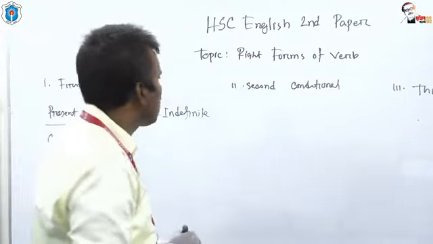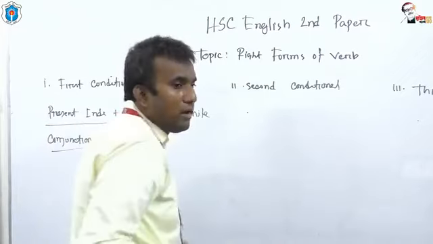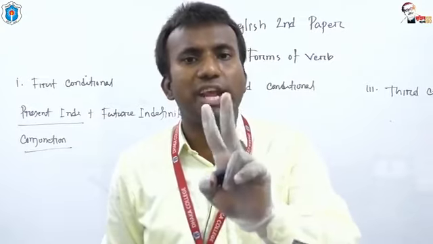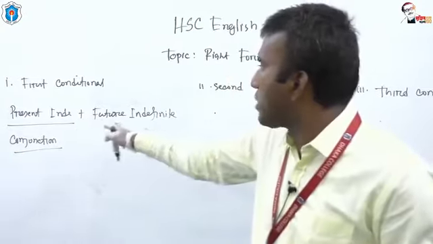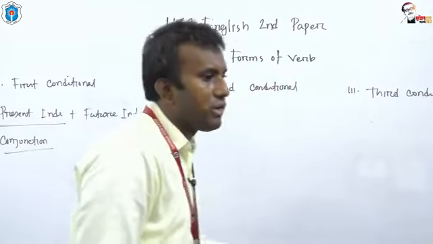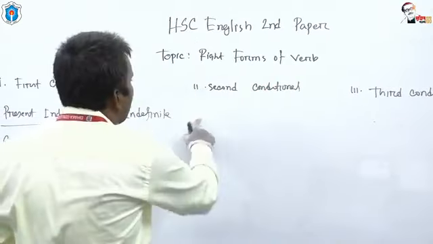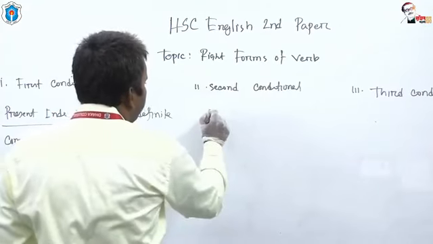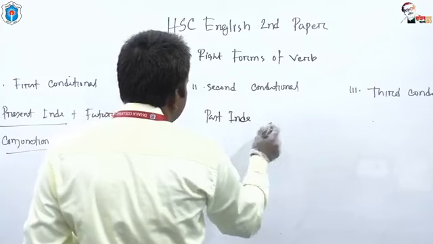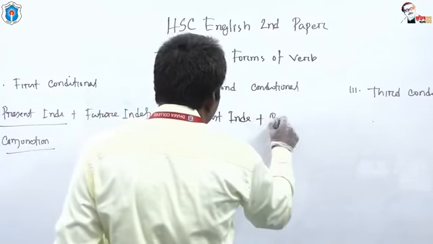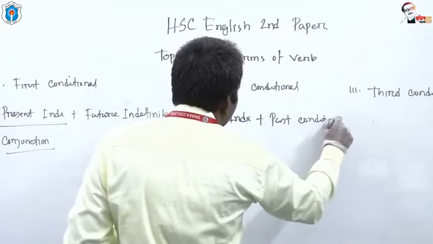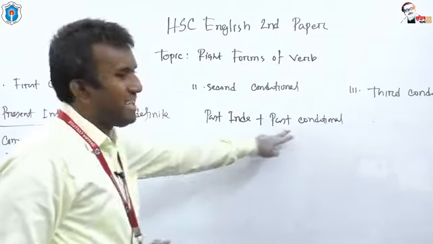For second conditional, every conditional sentence, every rule of conditional sentence contains two tenses. The first conditional requires present indefinite and future indefinite. Okay. The second conditional requires past indefinite and past conditional.